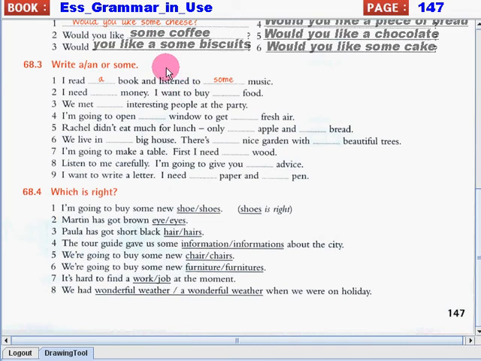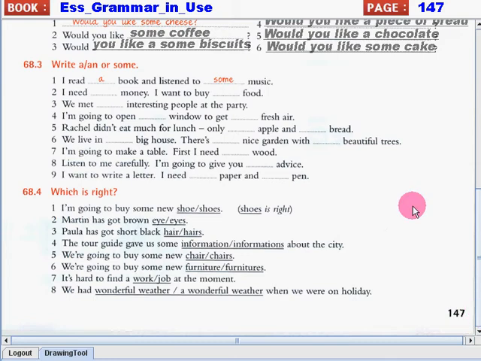The third one, we just have to write a or an, those articles, or the word some. Again, students, when we use the articles a or an, we only use that for singular countable nouns. Now, the word some, we use that for plural countable nouns and or with uncountable nouns. Now, let's begin. Let's have number 1 as an example.